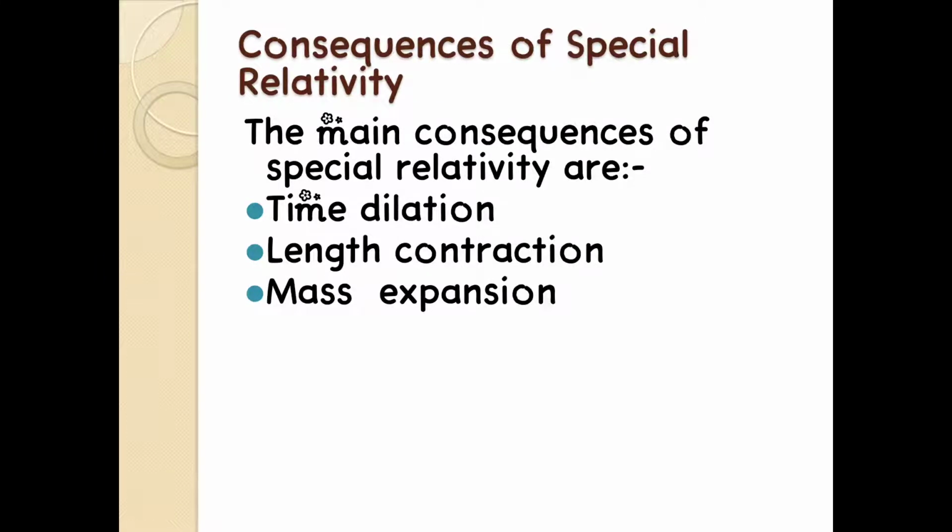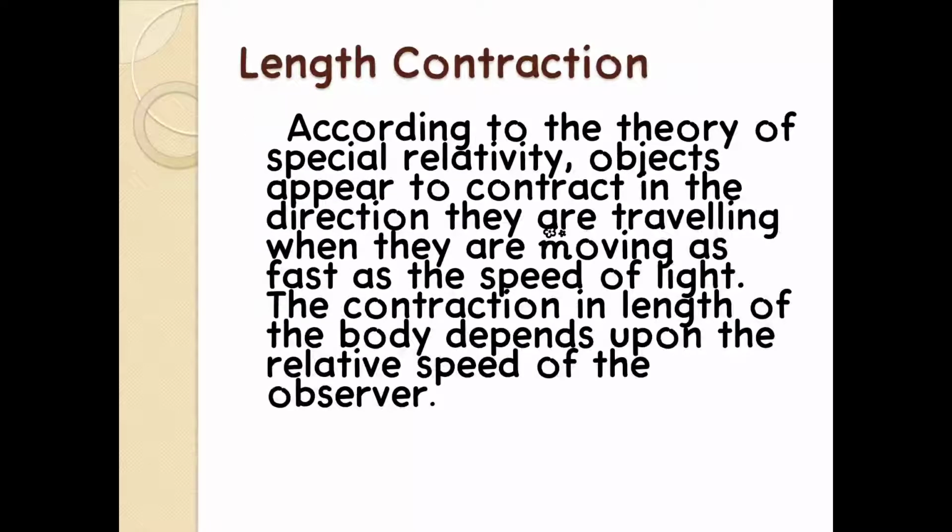Consequences of special relativity. The main consequences of special relativity are time dilation, length contraction and mass expansion. And in this video we are talking about length contraction. So what is length contraction? According to the theory of special relativity, objects appear to contract in the direction they are traveling when they are moving as fast as the speed of light.